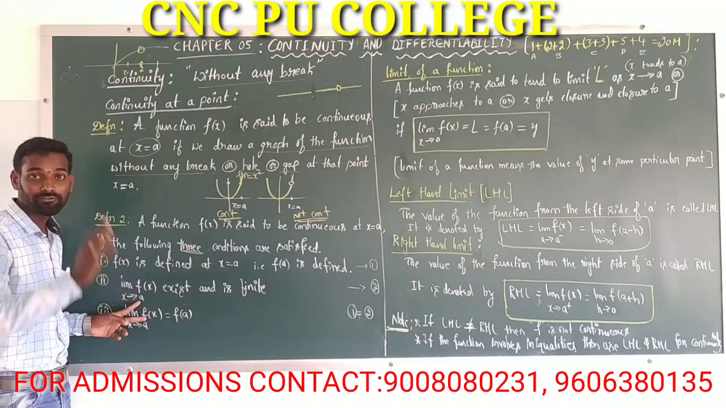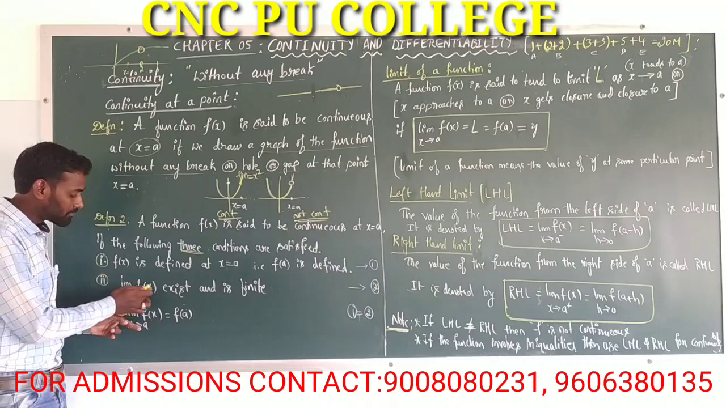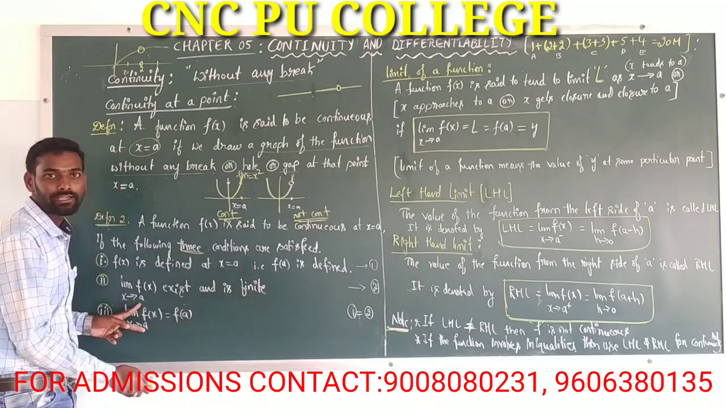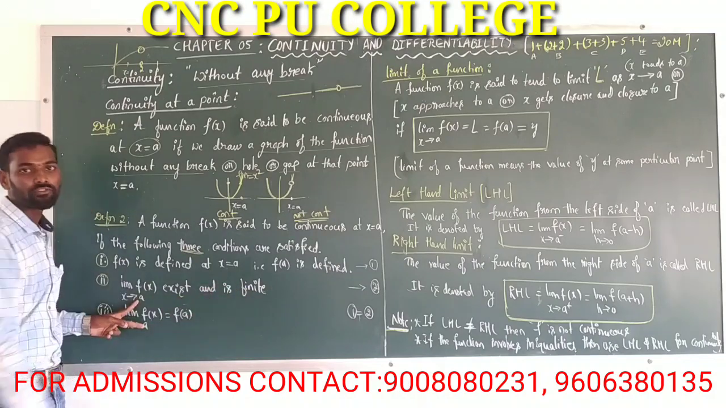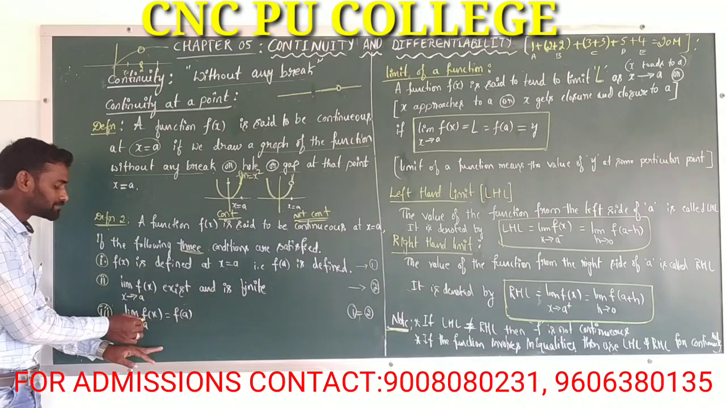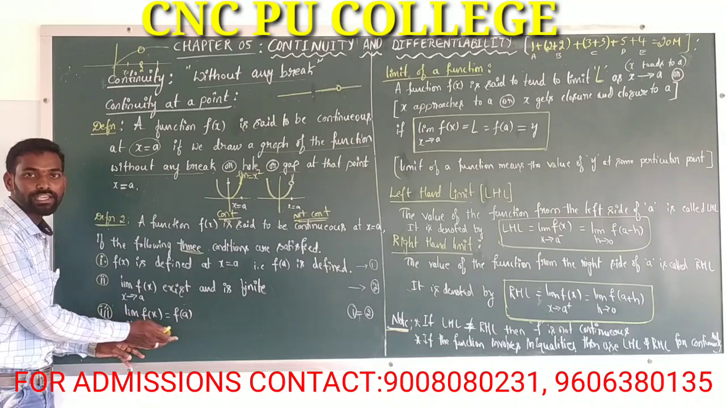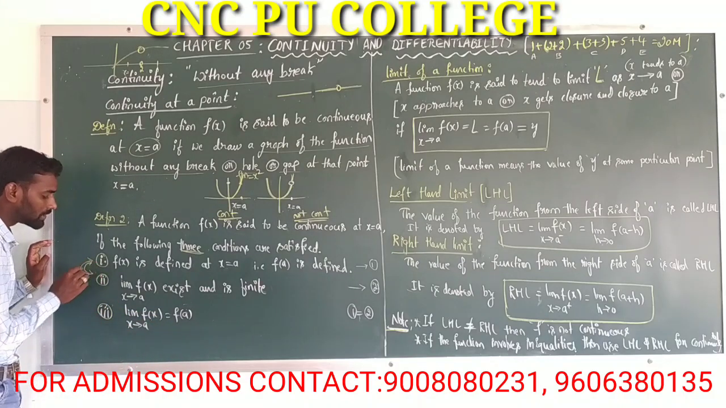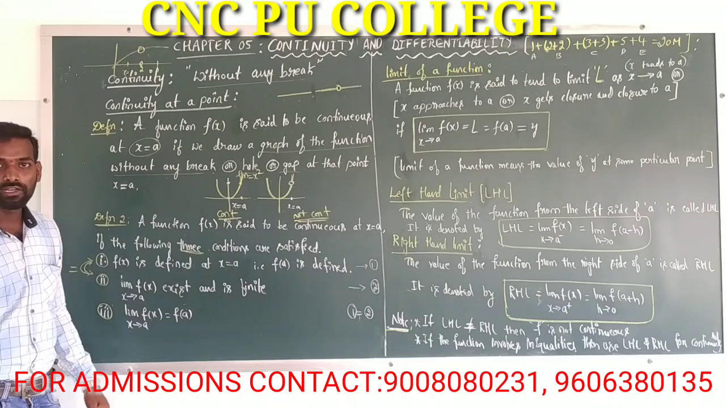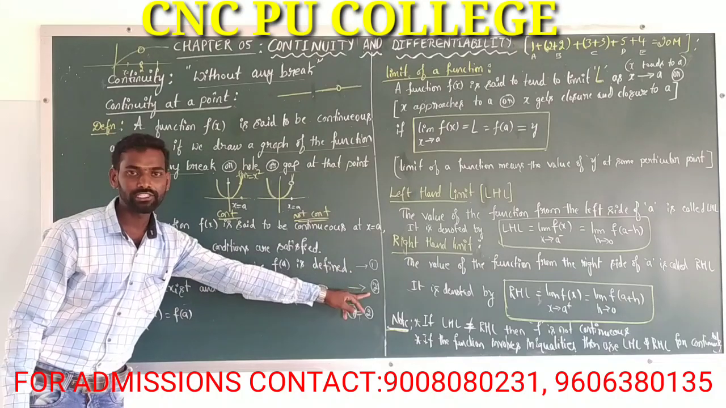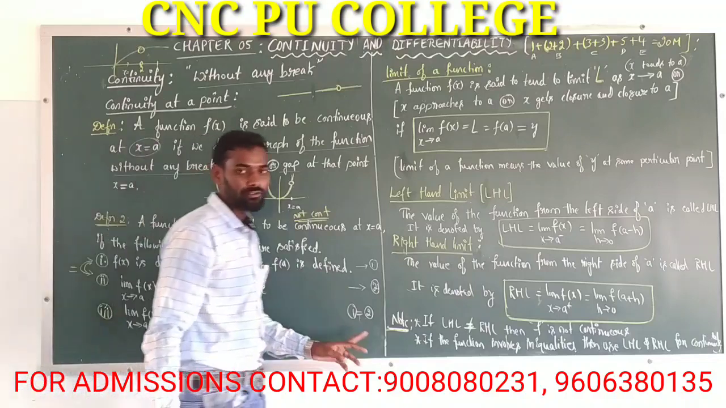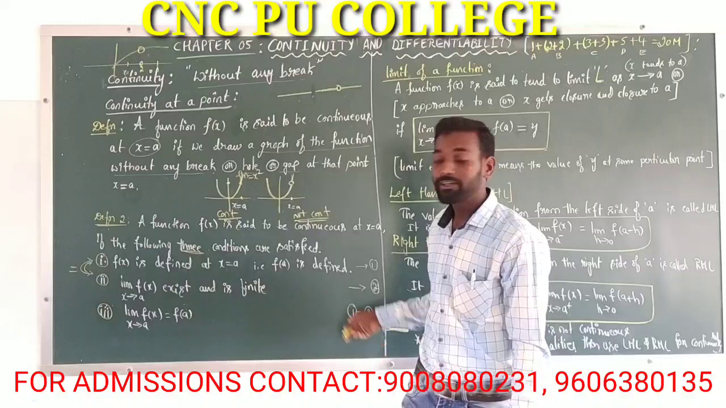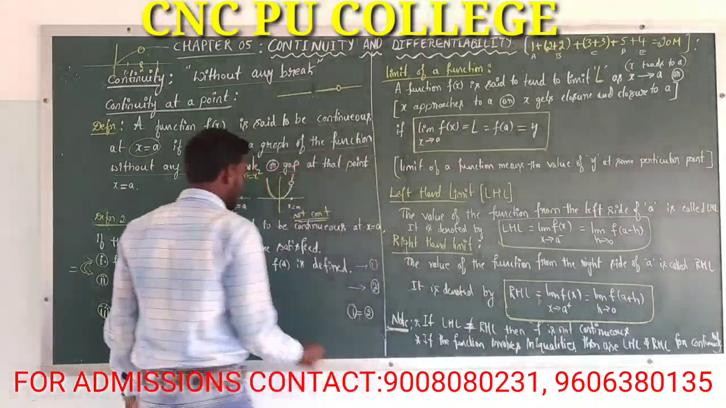By the definition of limit of a function, the limit exists at x is equal to a, and that limit should be finite. The limit of a function exists and is finite. And the third condition is limit of f of x as x tends to a is equal to f of a. That means the first two conditions are equal. Then the graph of that function is said to be continuous at some particular point a.